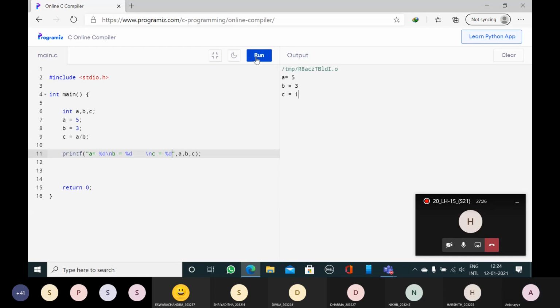Clear? Everybody? Sir, I have a doubt. Yes, tell me. After B is equal to %d, you used space and \n, no sir? Yes. It means in the third line we should have space? No. After %d, there is some space. After B is equal to 3, there is some space.